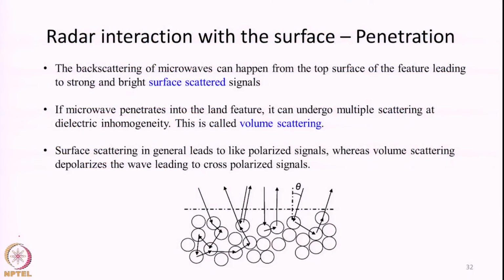Again the similar concept I have explained during passive microwave classes, that microwave signals have the capacity to penetrate to some extent into different objects, be it vegetation, be it bare soil, etc. So, the depth of penetration will reduce as the moisture content of the surface increases. The penetration will be lower for wet surface. Okay, why is this penetration important? Penetration will change the way microwave interacts with the objects.